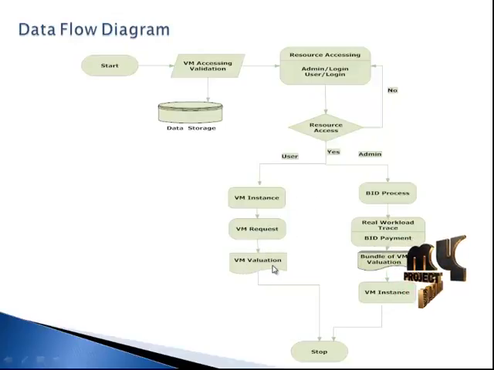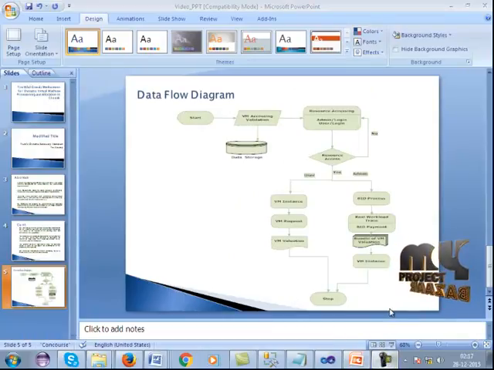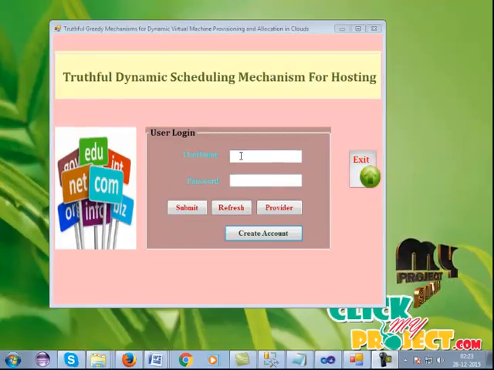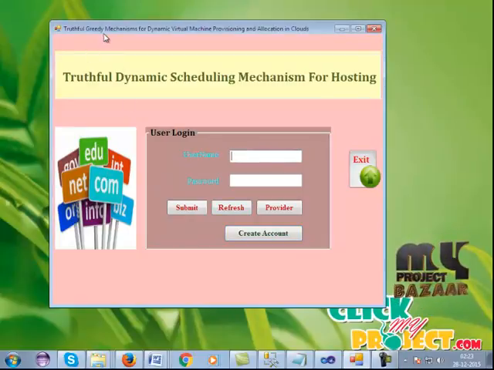The VM valuation is the responsibility of the admin process. Here the admin checks the validation process of the bid request and sends the response options. This is the overall process for the data flow diagram. This is the code running process for the truthful greedy mechanism for dynamic virtual machine provisioning.